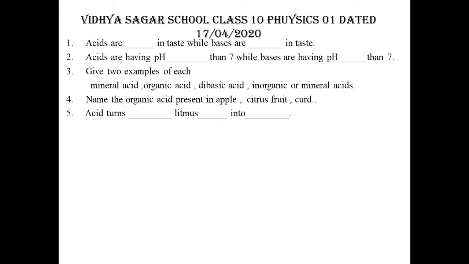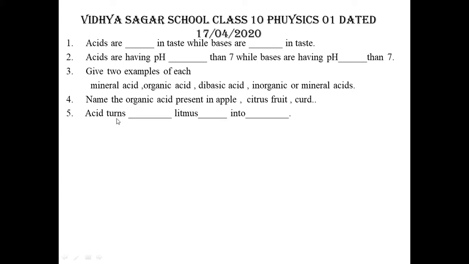To find the acidic or basic nature of a chemical compound, sometimes we use an indicator called litmus paper. Litmus paper is obtained from algae. It is prepared from an alga that is naturally found. This is the kind of simple paper we have in our laboratories. Later we can show you. Litmus paper has two varieties, one red and one blue. So acid turns blue litmus into red.